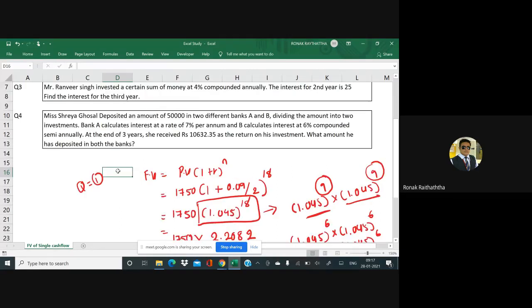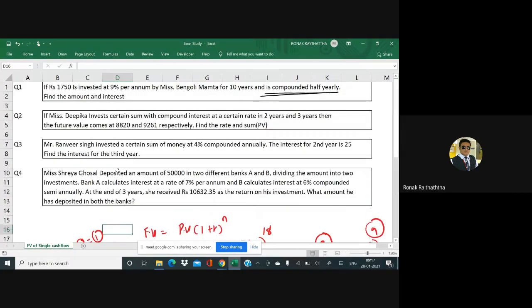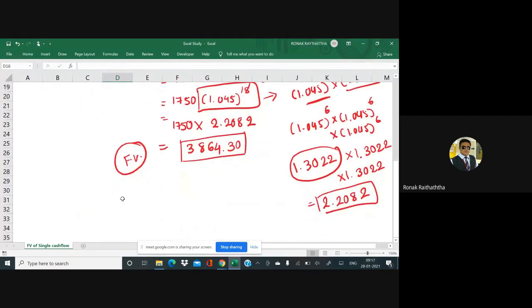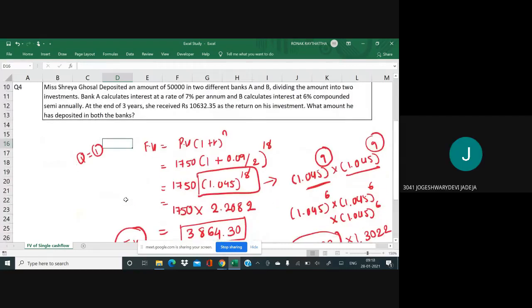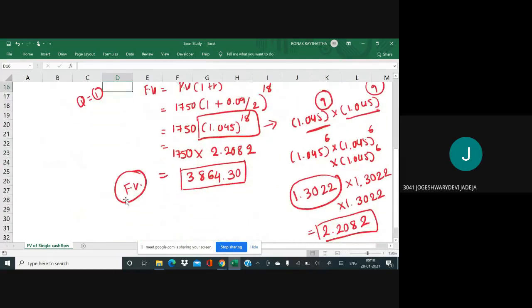Okay, Miss Mamta doesn't stop there. Miss Mamta goes further. She says that, Mr. Ronak, you will have to give me the interest amount too. Can someone tell me on behalf of me how to find the interest amount from this? FV minus PV. Absolutely. The amount of investment you do and the amount of money you'll be getting after some time, the difference between the two is obviously the interest. So interest equal to FV minus PV.